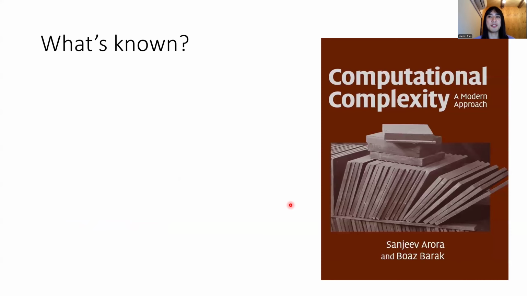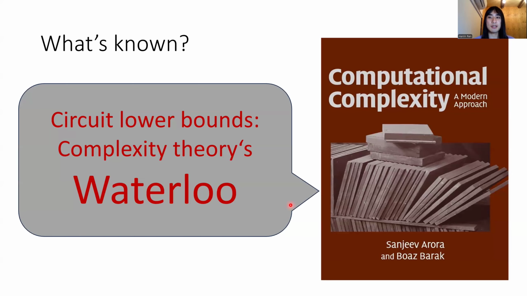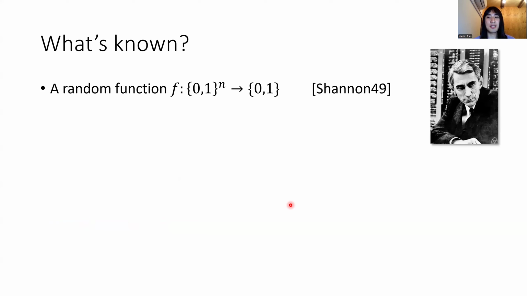So with this motivation in mind, what's known about circuit bounds? Unfortunately, not much. Arora and Barak's textbook called circuit bounds complexity theory's Waterloo. So we are really bad at proving such circuit bounds. It's already known like 70 years ago by Shannon that if you pick a random function f on n bits, then it's very likely to require exponential size circuits. In fact, it likely requires size like 2 to the n over n, which is nearly the maximum possible circuit bound.